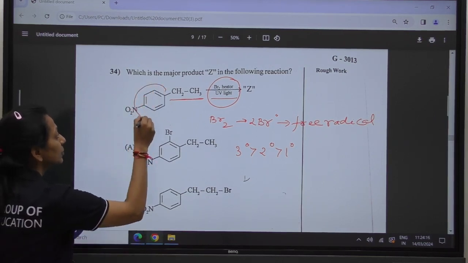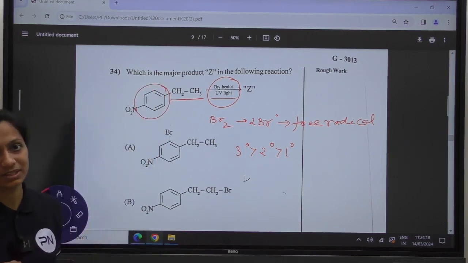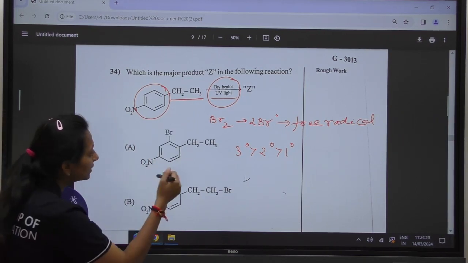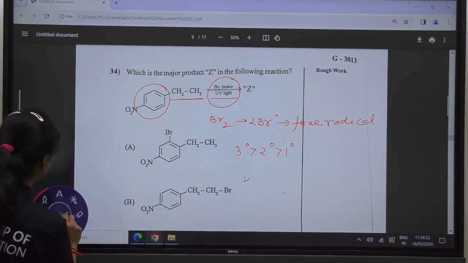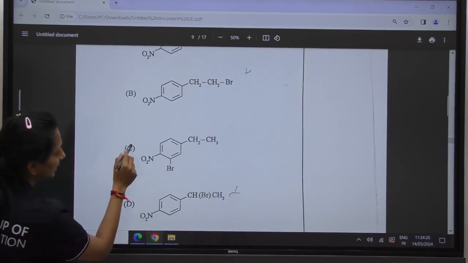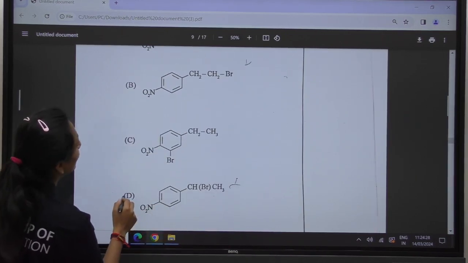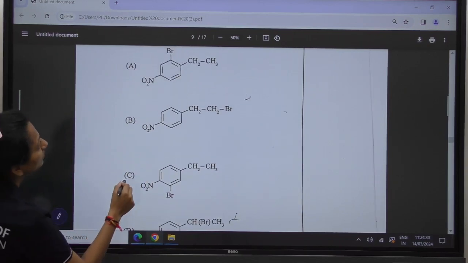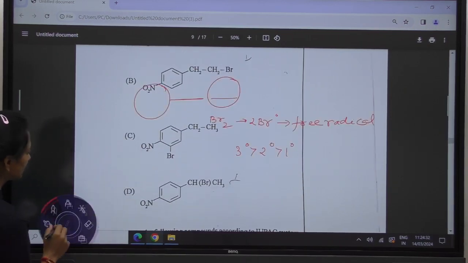No substitution is possible in the aryl chain. So out of all the given options, we can see that options B and D are doing the substitution.